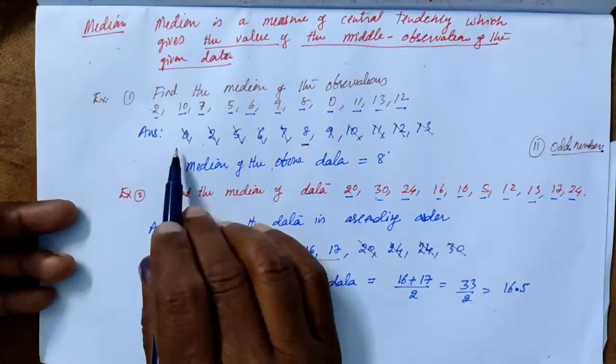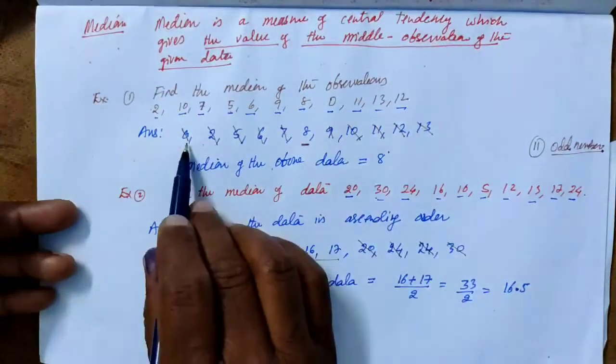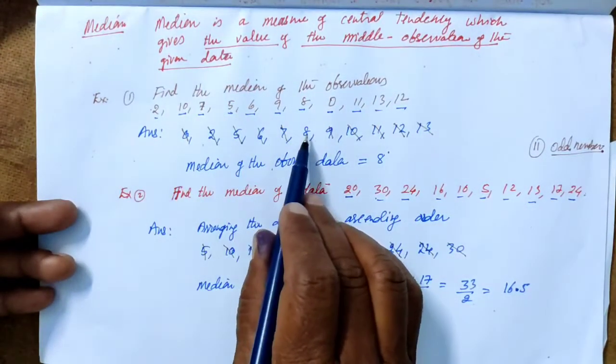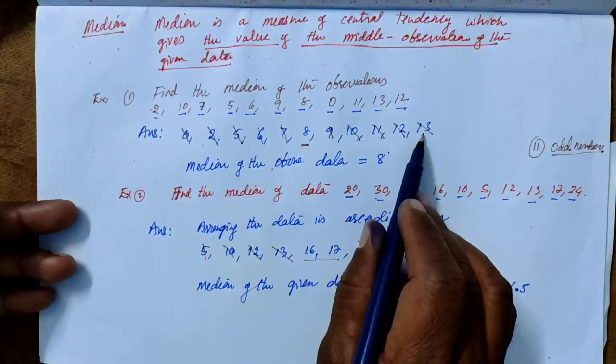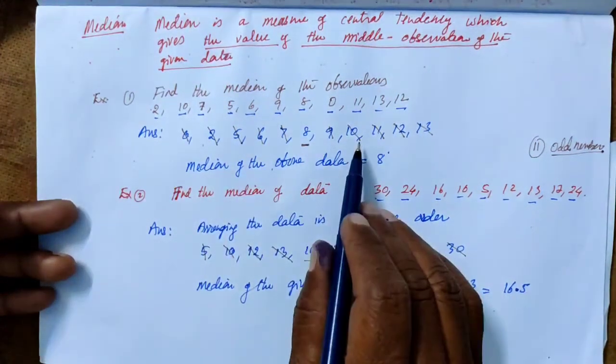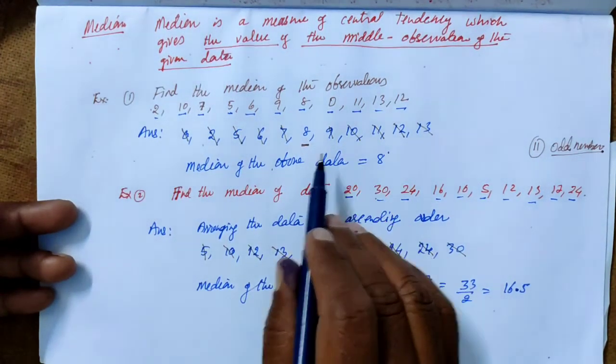Okay, the number of observations is 11: 1, 2, 3, 4, 5, 6, 7, 8, 9, 10, 11. So there are 11 observations. And what is the